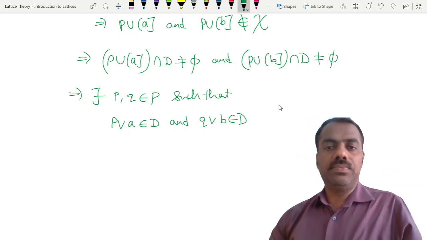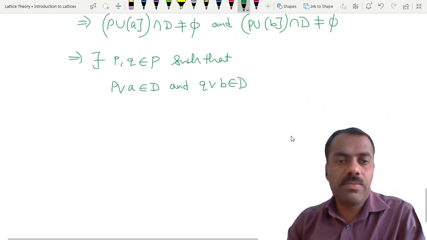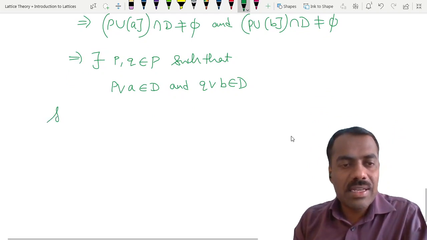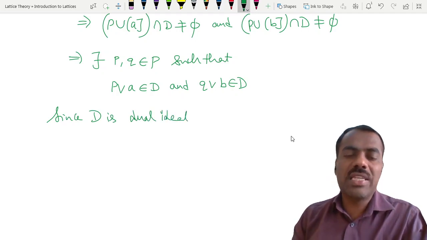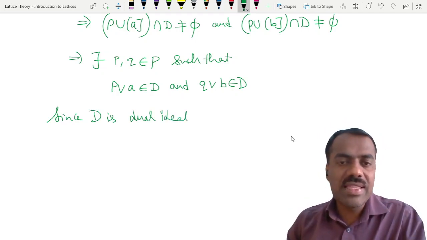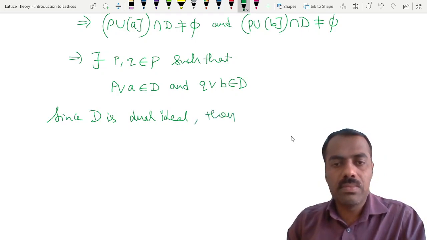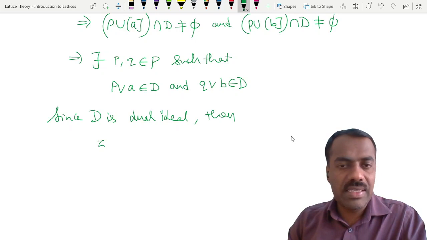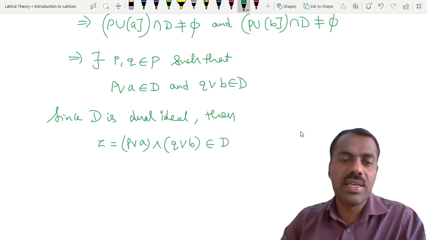Is that clear? Fine. This implies, since D is a dual ideal, whenever two elements are there in a dual ideal, then their meet is also there. Okay, then call it some Z, which is the meet of those two elements, is also in D, right?